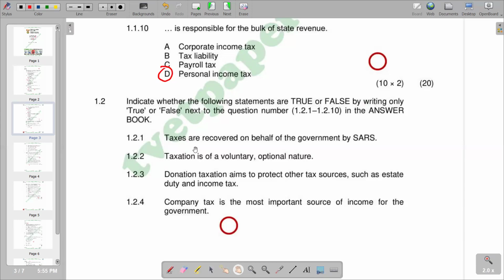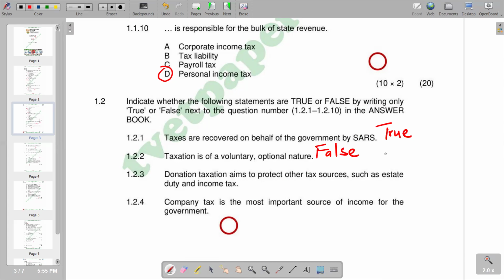First question 1.2.1, taxes are recovered on behalf of the government by SARS, which is South African Revenue Services, and we know that what transpires is SARS acts as a parastatal whereby it acts on behalf of the government. So that makes our statement true. So we have true. Of a voluntary or optional nature. But you see that this is not true as taxation is not optional. Everyone is obliged to pay tax, and it's compulsory. So you're saying false.